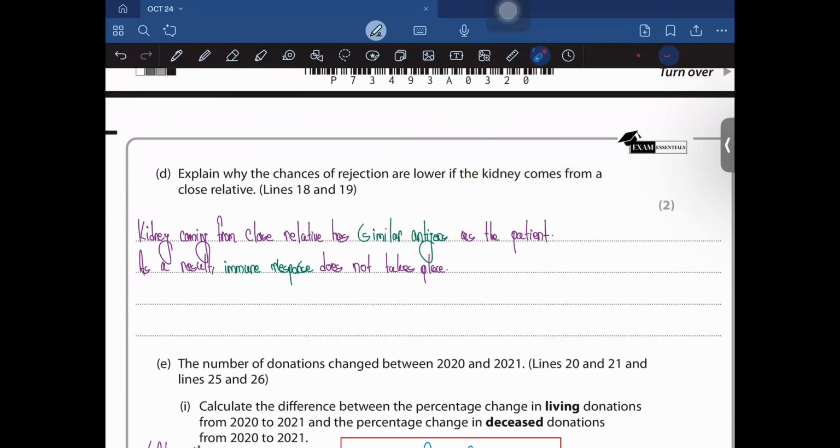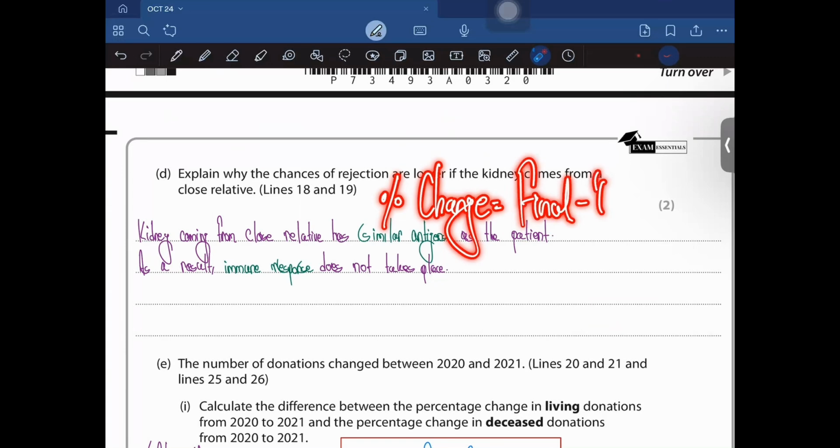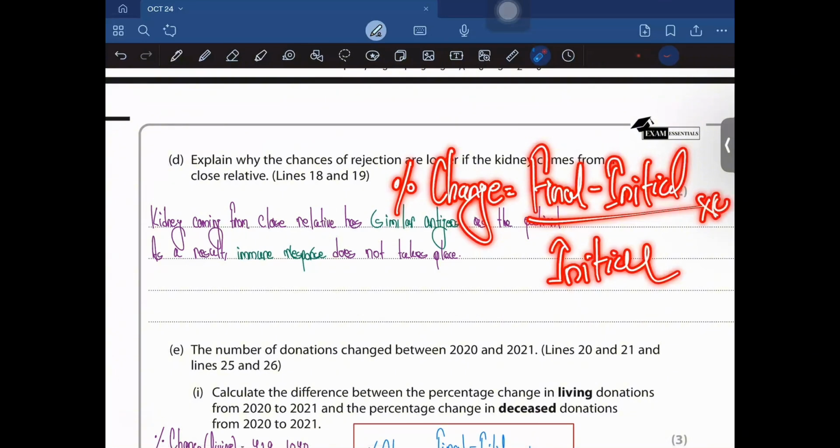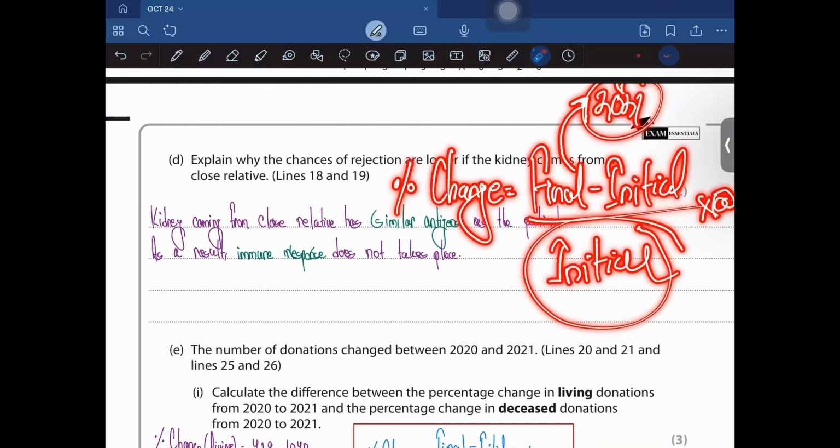So how do you find the percentage change of something, right? Percentage change, or percentage increase, is going to be final minus initial, divided by initial, times 100. So your initial is going to be the first value, and final is going to be the second value, right? So the number of kidney transplants in the year 2021 is going to be your final, and the initial is going to be 2020.